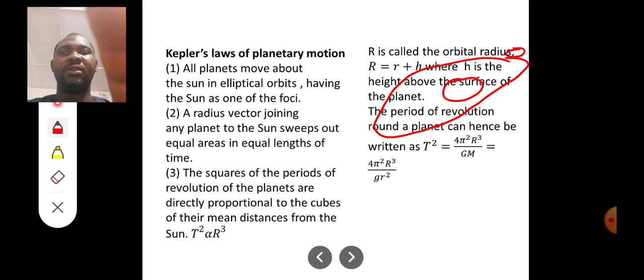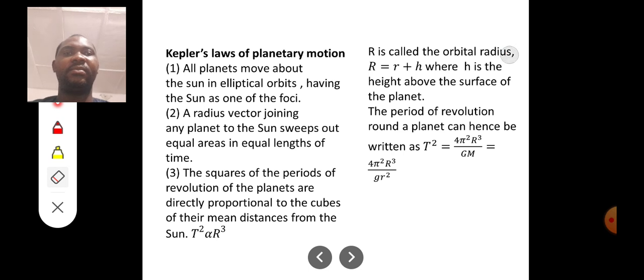So you can see that R is called the orbital radius, which is small r plus h. Small r is the radius of the Earth, and h is the height above the Earth, where h is the height above the surface of the planet or the sun, whichever.